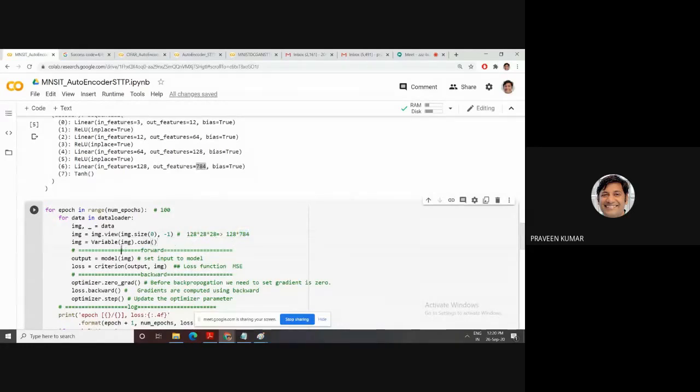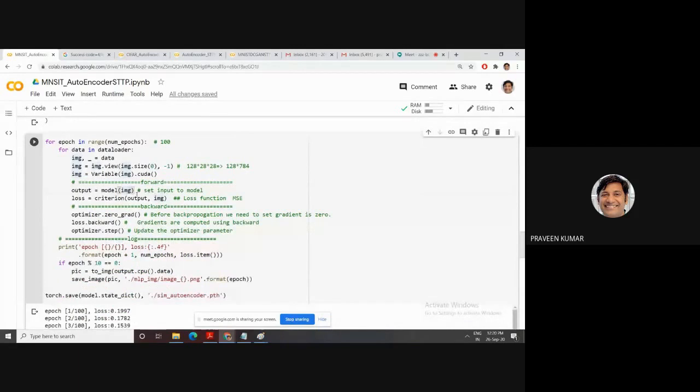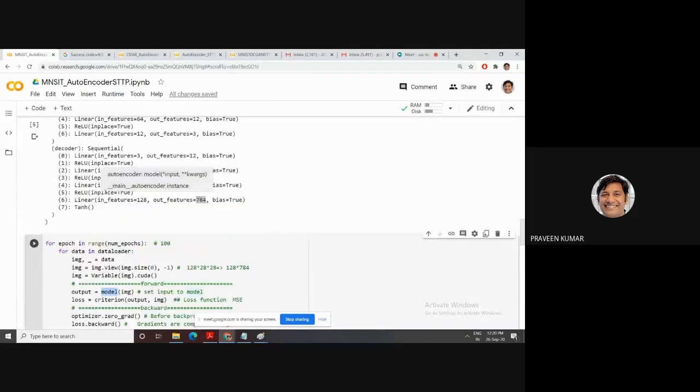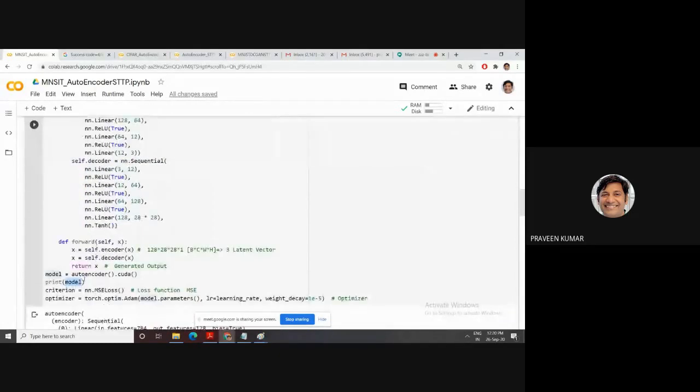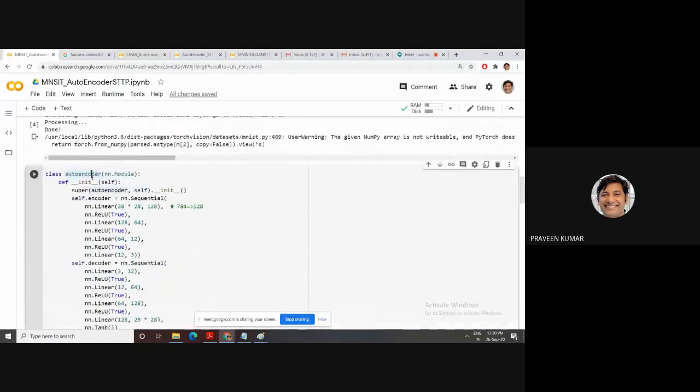Then convert into CUDA, then the model. What is the input of your model? This will be your model input, this is the model autoencoder, the object of this class.